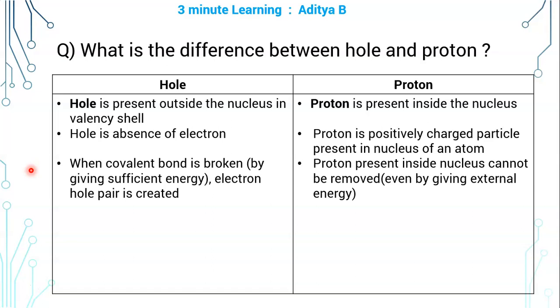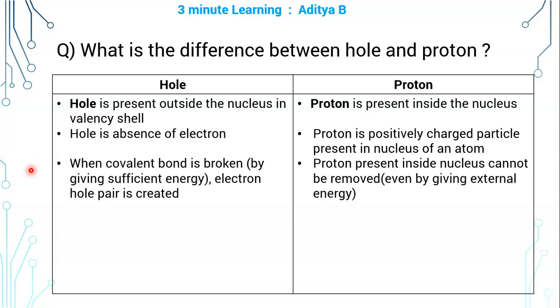When a covalent bond is broken by giving sufficient energy, an electron-hole pair is created. Whereas even by giving external energy, we cannot remove the proton present inside the nucleus. The number of protons in an atom is the atomic number, and it defines the property of that atom. For example, carbon has 6 protons inside its nucleus and it is C6. Boron has 5 protons inside its nucleus, its atomic number is 5 and it is B5.